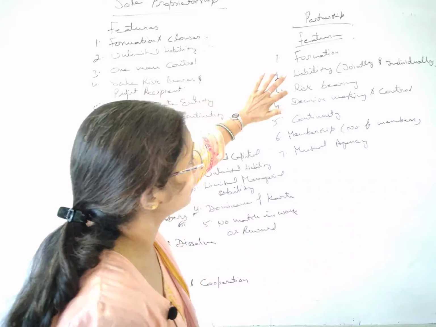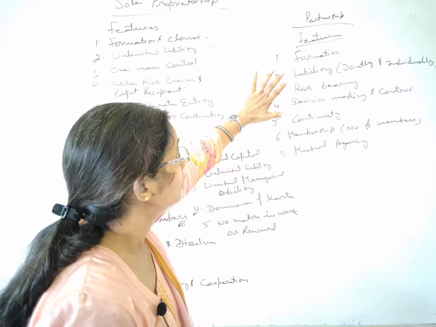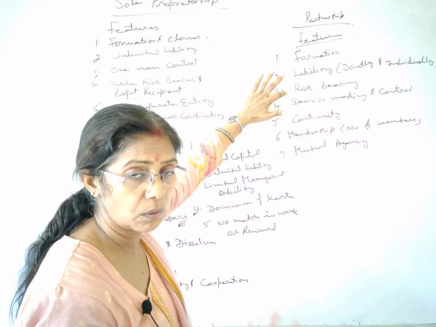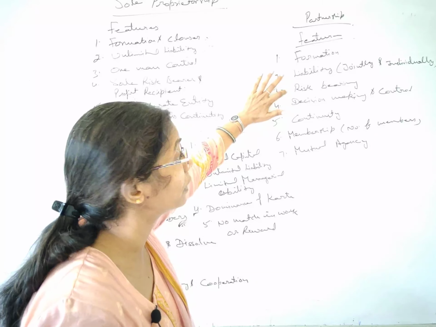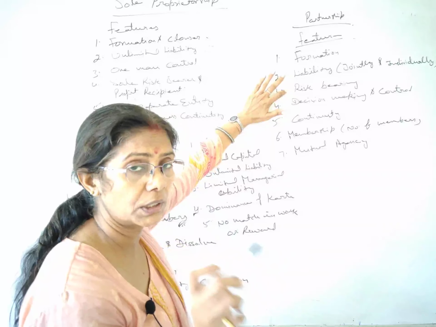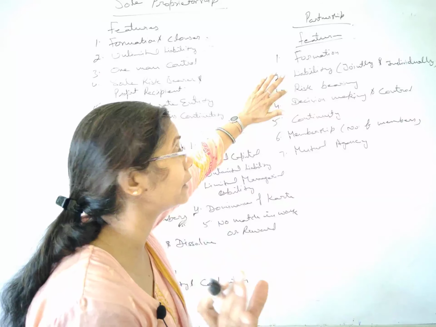Next we have risk bearing. All the partners are participating in profits, losses and risks. So everyone will be sharing the risk. And they will have the profit sharing ratio, students. It's not that they will be sharing equally.